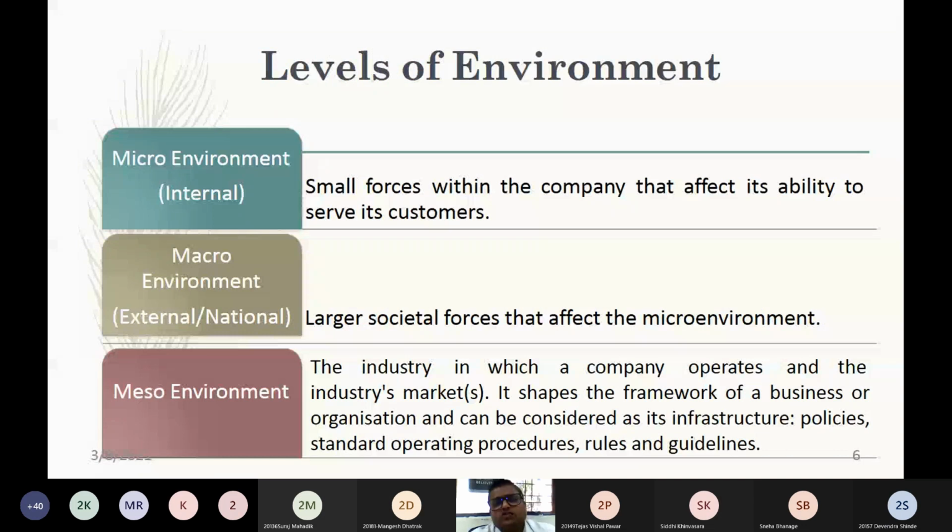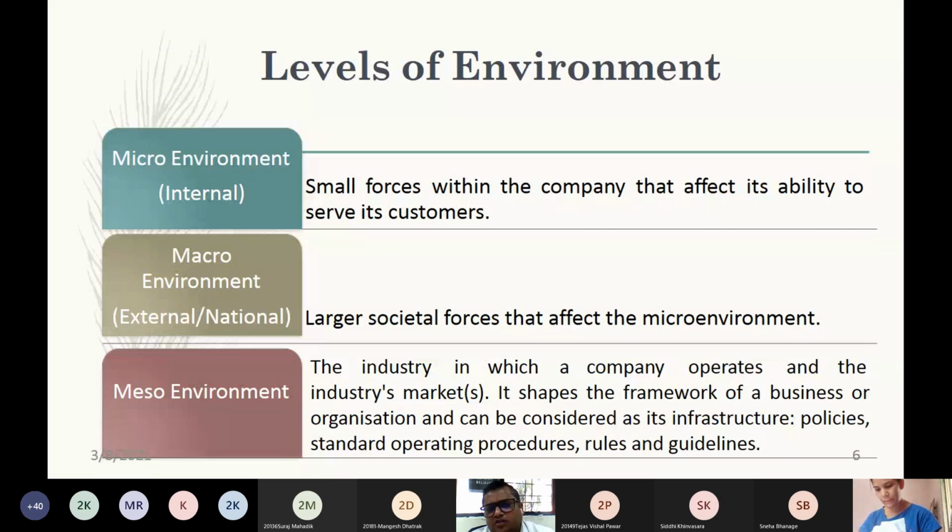So until now you have understood why the marketing environment is important and what is actually meant by marketing environment. Now let us move ahead and understand the levels of environment. When we talk about the levels of environment, it is divided into basically two main levels. The first level is the micro environment, also called the internal environmental forces, and the second one is the macro environment level, also called the external environmental forces. There is a third environment also, which is not in your syllabus, but it is understood and perceived by the industry. It is called the meso environment.